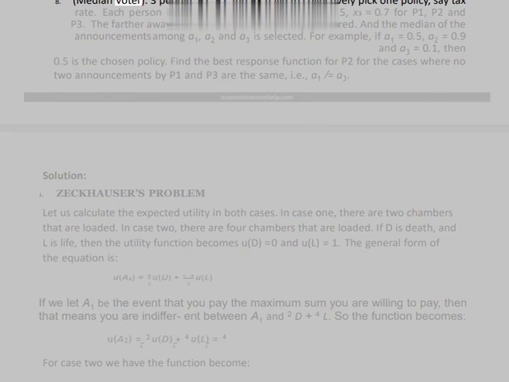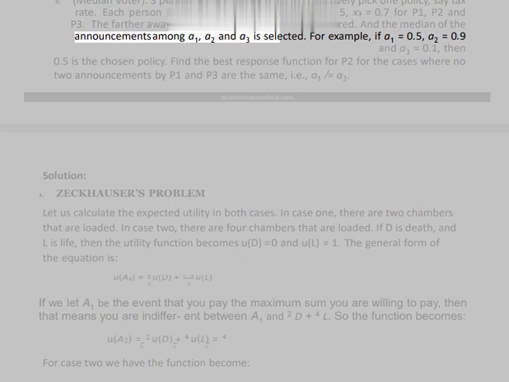8. Median voter. Three people, P1, P2 and P3, have to collectively pick one policy, say tax rate. Each person i has a best policy, x1* = 0.2, x2* = 0.5, x3* = 0.7 for P1, P2 and P3. The farther away from xi* the policy is, the less preferred.